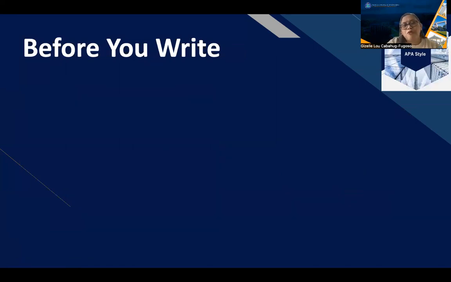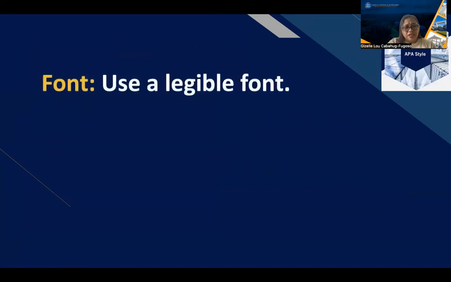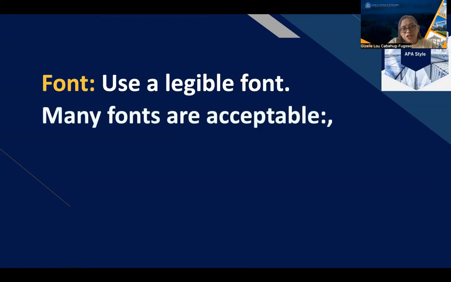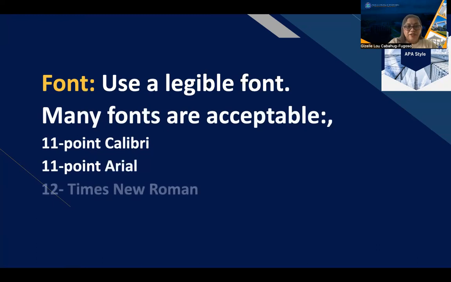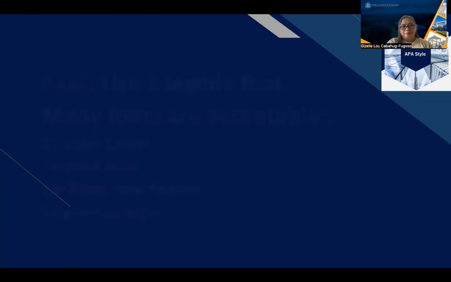So we go to the setup. Before you write, you have to observe margins. Use 1-inch margins on all sides of the paper, top, bottom, left, and right. Font, use a legible font so that the readers will not have difficulty comprehending. Many fonts are acceptable. We have 11-point Calibri, 11-point Arial, 12-point Times Roman, 11-point Georgia. Whatever your preference, provided they are legible. And of course, these are the suggested fonts.